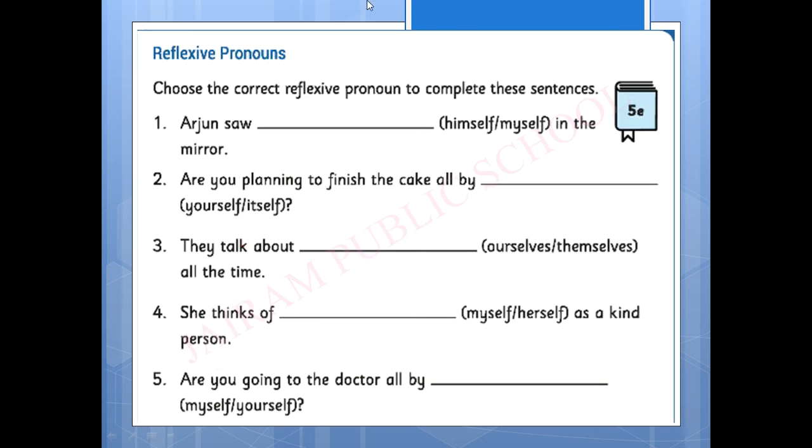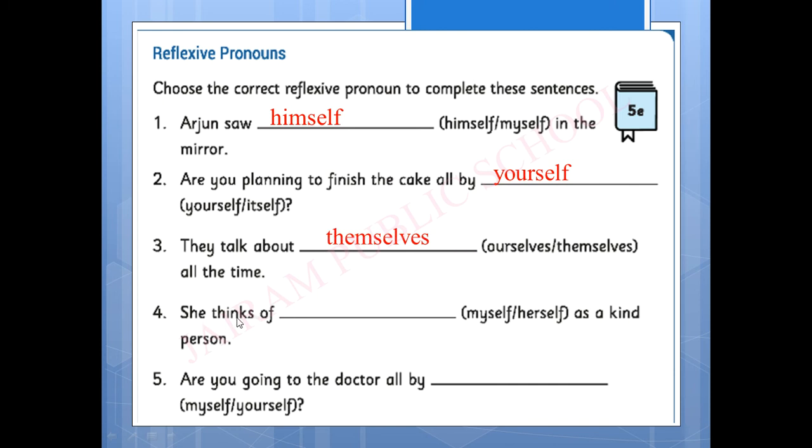Next, the exercise: reflexive pronouns. Choose the correct reflexive pronouns to complete these sentences. Arjun saw dash in the mirror. Arjun is masculine, so what will be the answer? Himself. Very good, children. Are you planning to visit the cake all by dash? Here is a you, so what will be the answer? Yes, yourself. They talk about dash all the time. They talk about ourselves or themselves? What will be the answer?